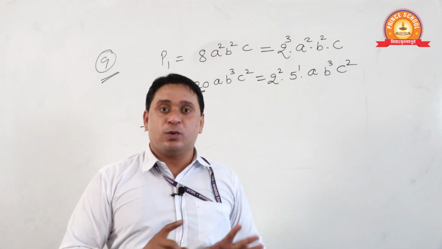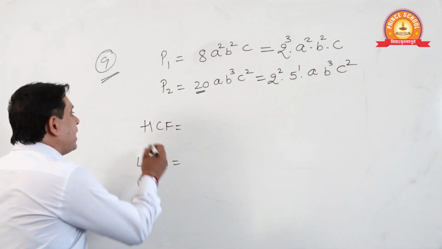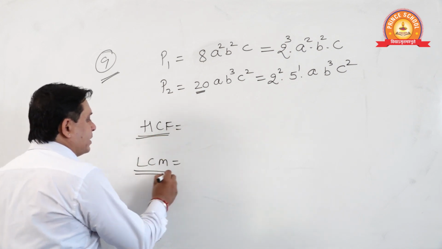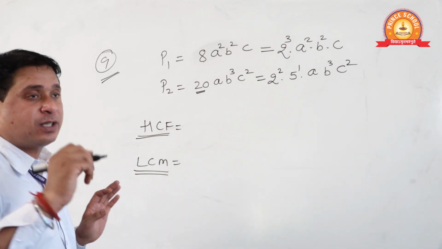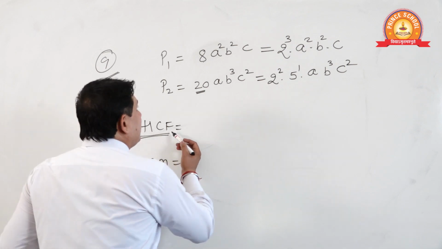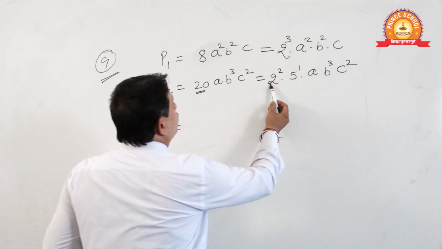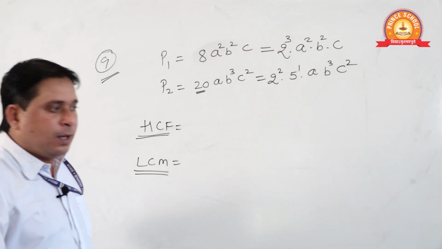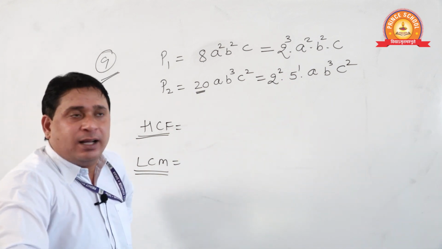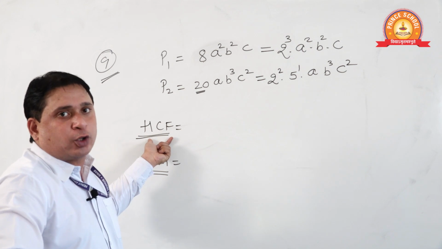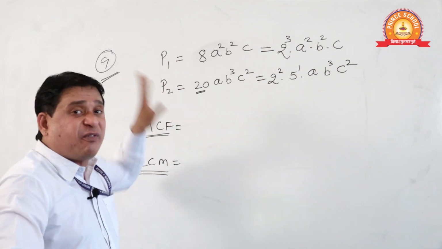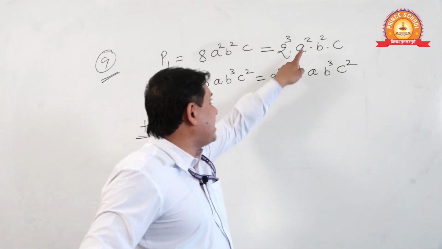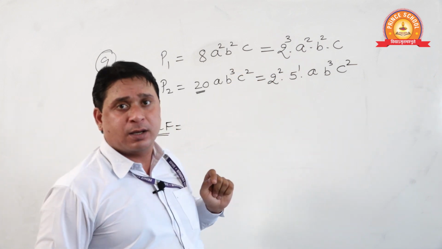See, once you all see, if I am finding HCF here and LCM here, what I am doing, everyone see. I want to find a number, the highest common factor of these two, a number which is able to divide this as well as this.